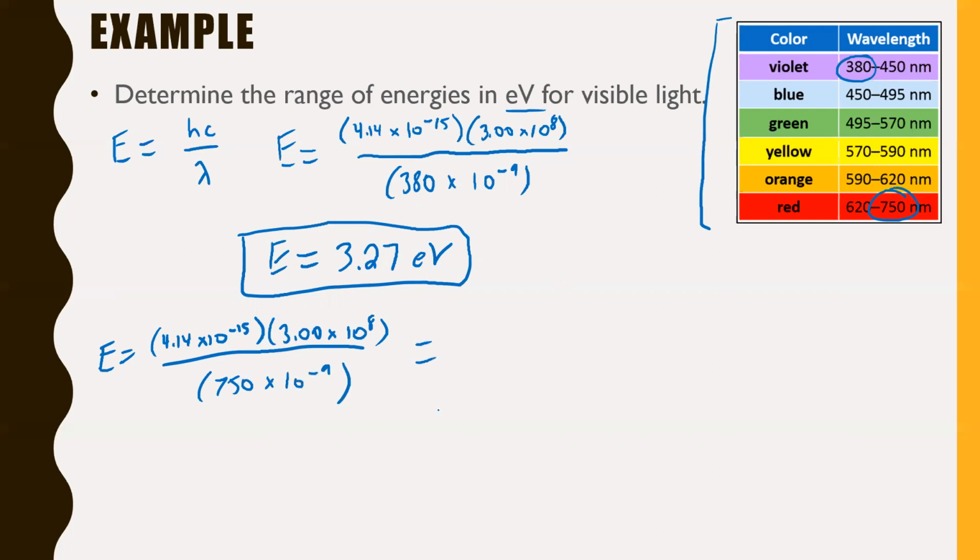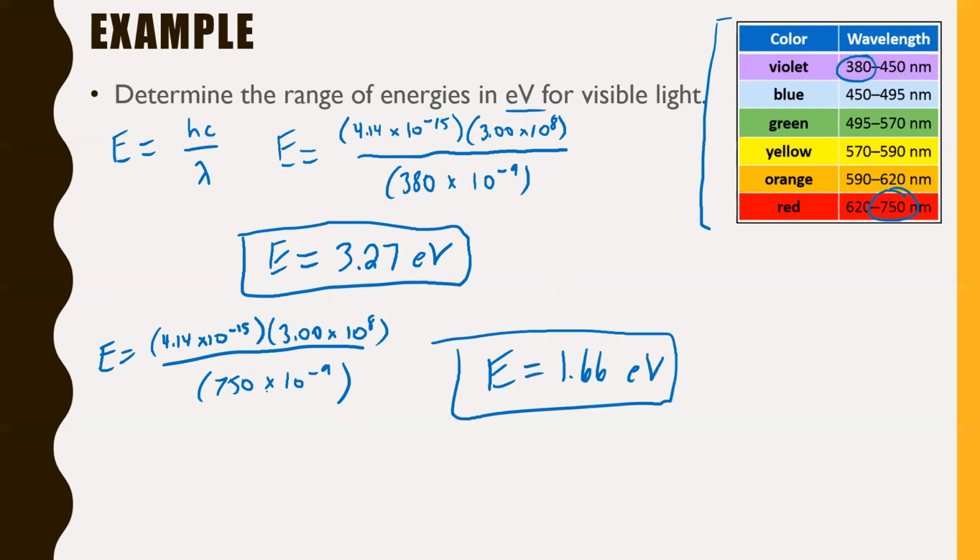Throwing this in your calculator, you know what, I'll just write it proper. We'll say E equals 1.66 electron volts. So notice with your maximum wavelength, you got your minimum energy, and with your minimum wavelength, you got your maximum energy. These two numbers in tandem with one another, that forms your range of energies. So in other words, for visible light, light that we can see, the range of energies goes between 1.66 electron volts and 3.27 electron volts. There you go. So anyway, moving on.